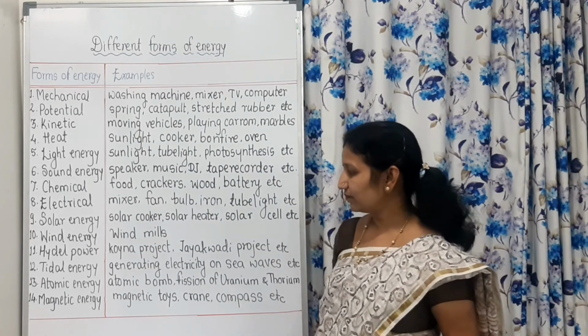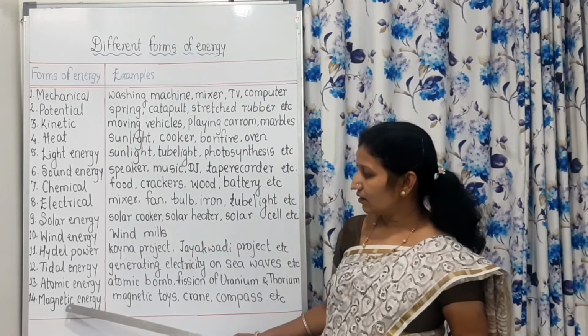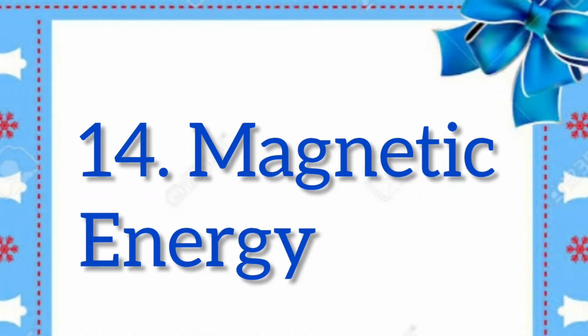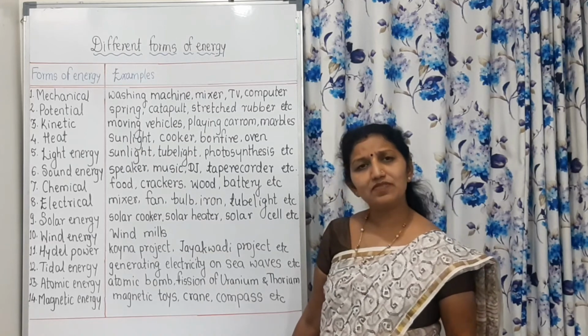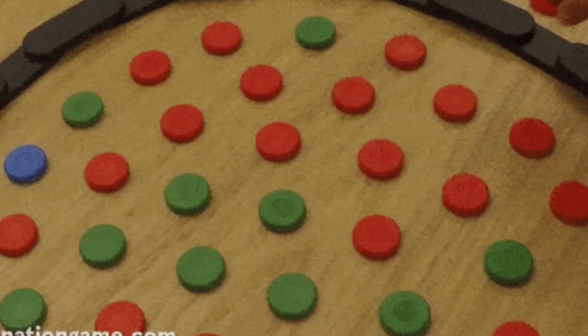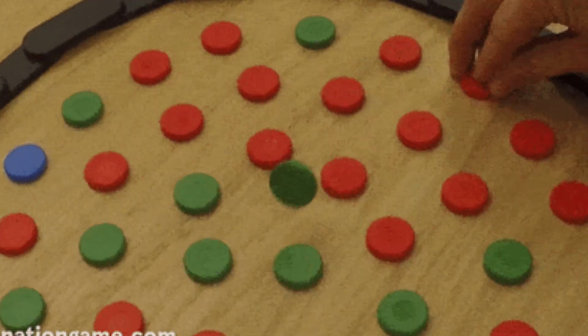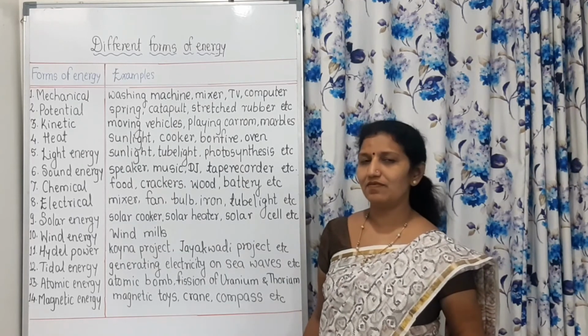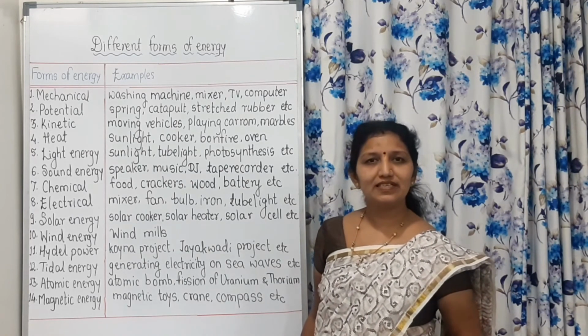Then magnetic energy, Chumbakiya Urja. We have frequently seen examples of magnetic energy like magnetic toys, magnetic crane, then magnetic compass, magnetic needle, maglev train, magnetic belt. There are so many examples of magnetic energy. All these energies are very important in our day-to-day life.